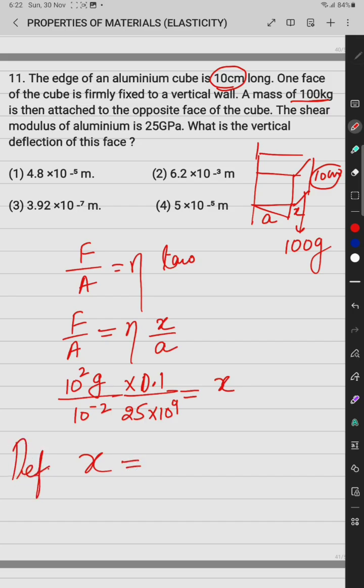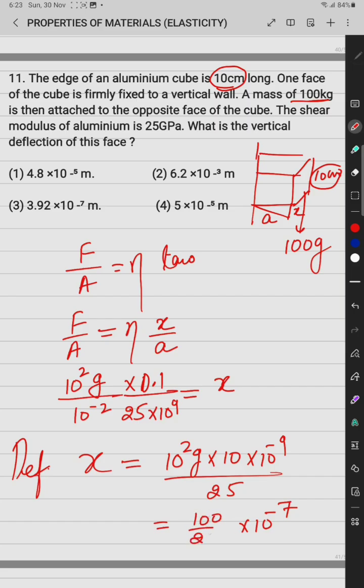So the deflection x is equal to, sorry, it is 10 raised to power 2, means 10 into 10 raised to power minus 9 upon 25. It is 10 raised to power minus 5 and minus 7, 100 by 25.